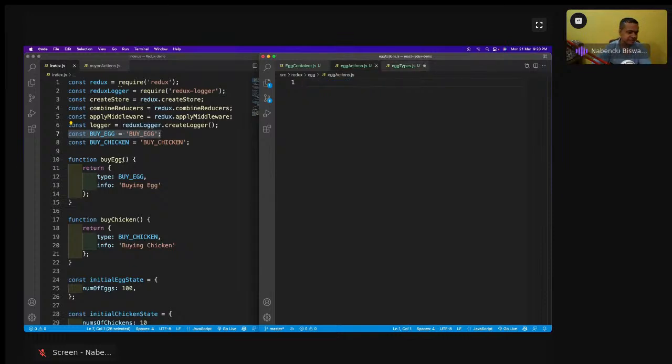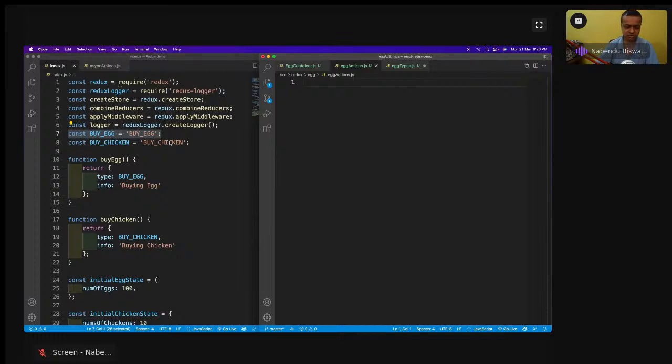Now I'll come to this egg action. I have to create this action. So instead of creating a normal function, let's create an arrow function. It doesn't matter, you can do anything, but it is always better to create an arrow function. But first thing is that this BUY_EGG type I have to import, since it was in the same file before, so I was using it directly. And one thing you might be asking is why I'm using it like this, like a string. This is an industry standard, everybody uses it like this.